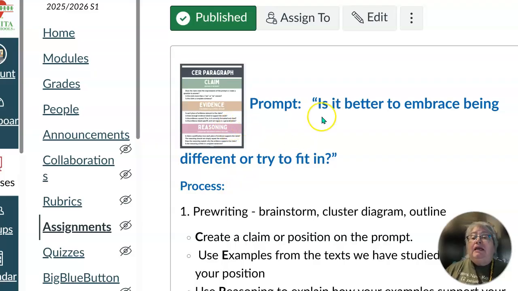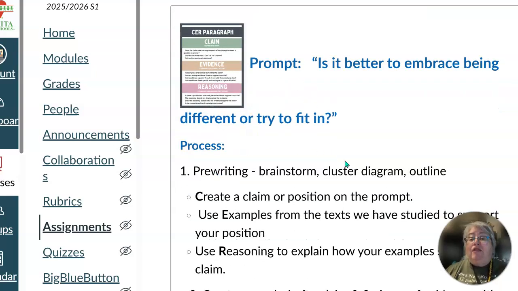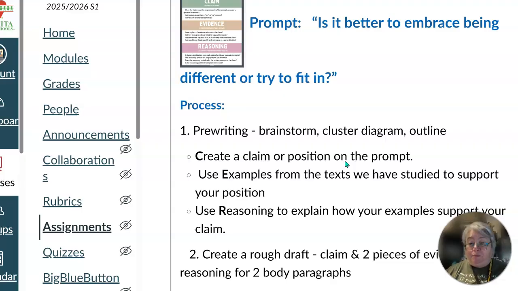The prompt is: is it better to embrace being different or try to fit in? So the first thing you have to do is determine what is your claim, which side of the issue are you on? Is it better to embrace being different, or is it better to try to fit in? That is your choice that you have to make. Once you've decided on that, then you will start your pre-writing, and you'll get a graphic organizer to help you with that.